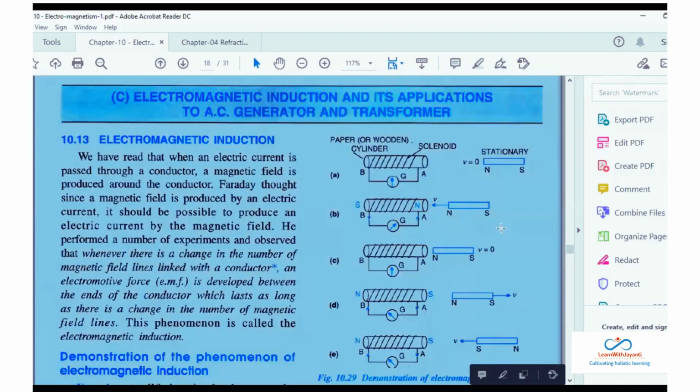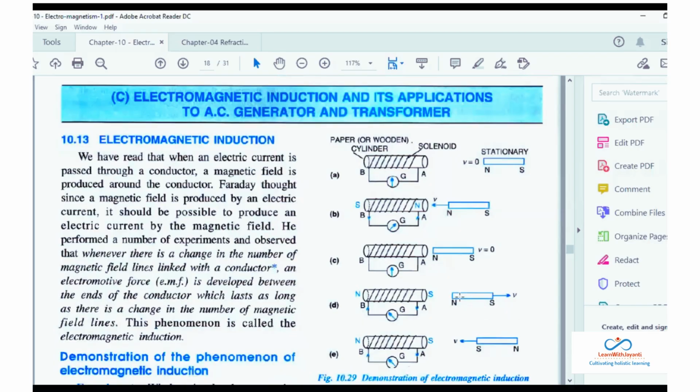Now when you make it stationary, what happens? There is no current. When you move the magnet away from the solenoid, this side tries to become south, and the current direction is interchanged. Did you observe this? Again, when you move the south pole towards it, this side becomes south. And always notice the current flow is from south to north. Here also, south to north, south to north.